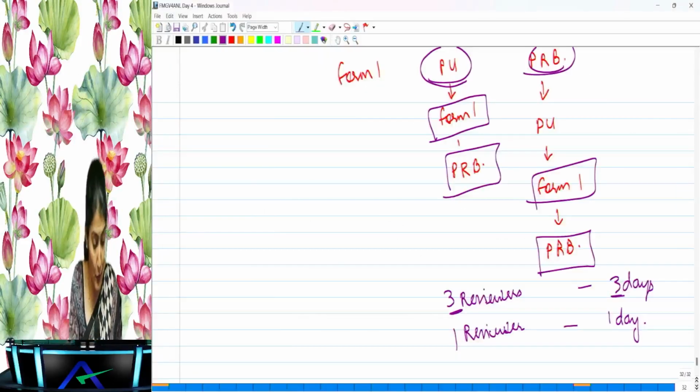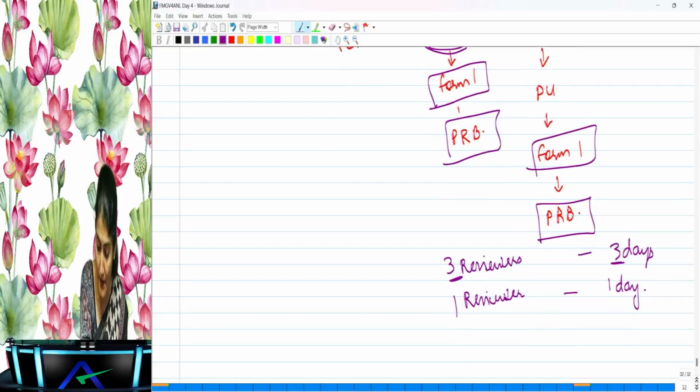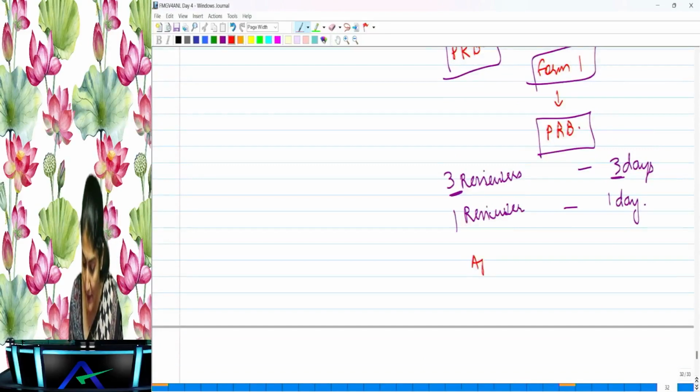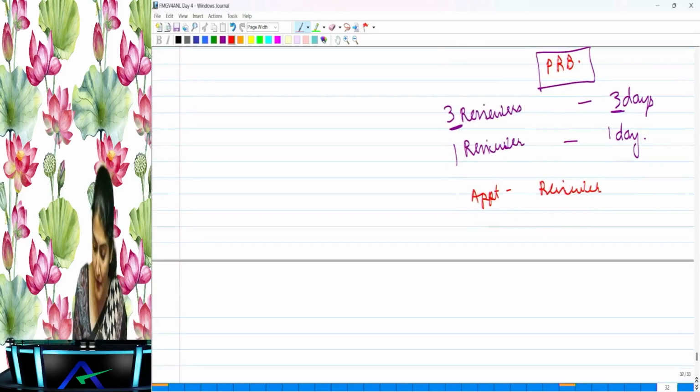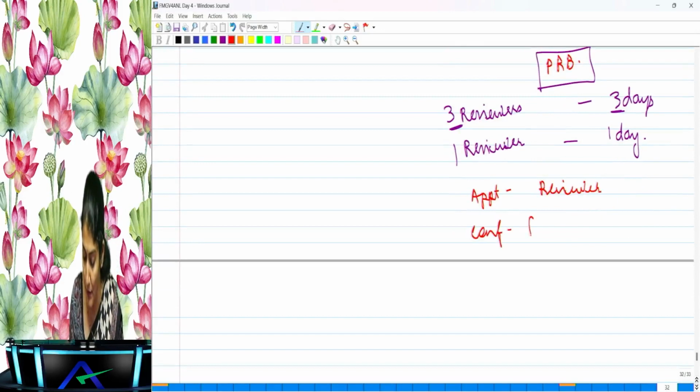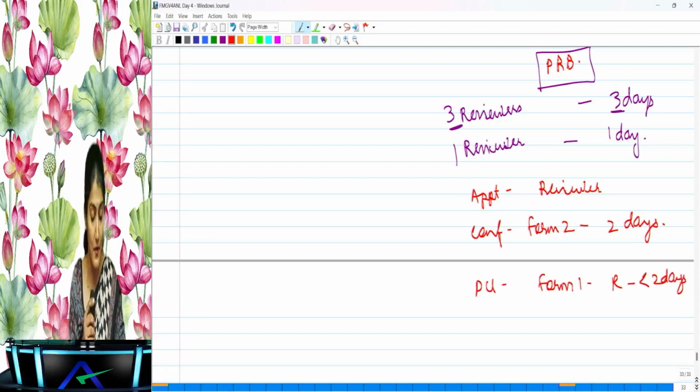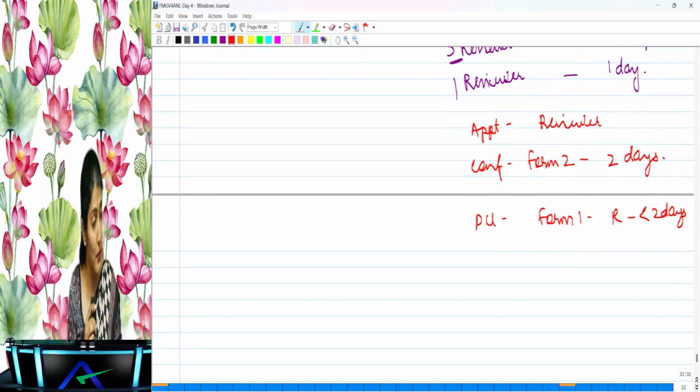Right. So once the reviewer is selected within 1 day, then what does it say? Yes, the board will appoint the reviewer. Right. Then what will happen? Then there will be the appointment of the reviewer. Then the reviewer so appointed has to give the declaration of confidentiality in form 2 within 2 days. Are you understanding? And then the practice unit has to submit form 1 to the reviewer within 2 days.